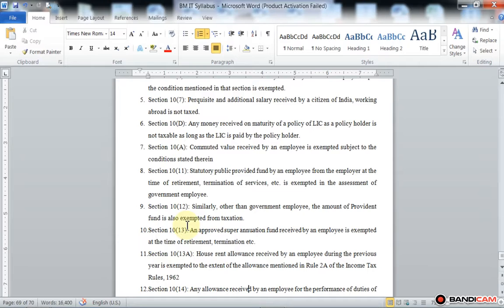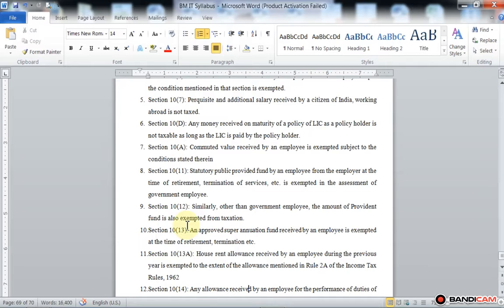Here, salary for the purpose of computation of exempted HRA is equal to basic salary plus DA, dearness allowance considered for retirement benefit, plus all taxable allowances plus commission. These are included in the salary for computation of exempted HRA.